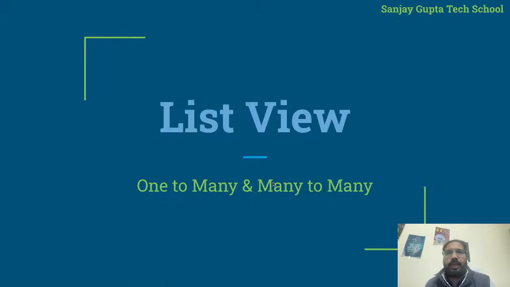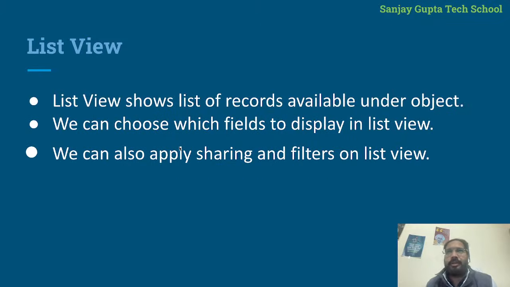Okay, so now I'm going to explain the concept of list view, and mistakenly here one to many and many to many is written. It is just a copy paste mistake. So just ignore it. So we need to understand list view. What is list view? And in a couple of sessions, I just configured list view as well for you. But in today's session, we will discuss how we can create new list views so that we can see records in proper form as per the requirement, right?